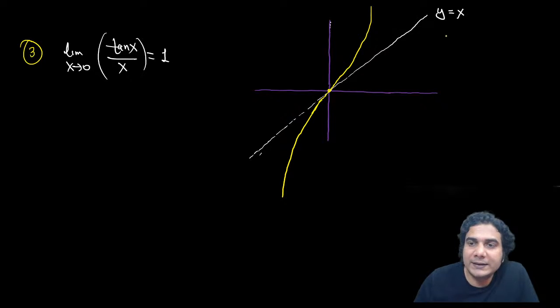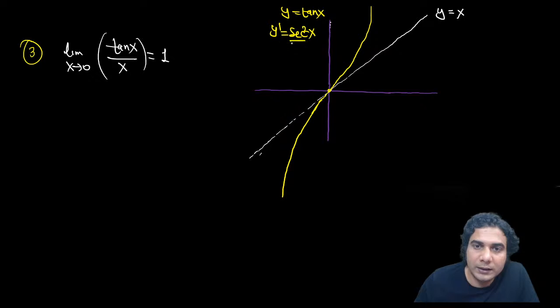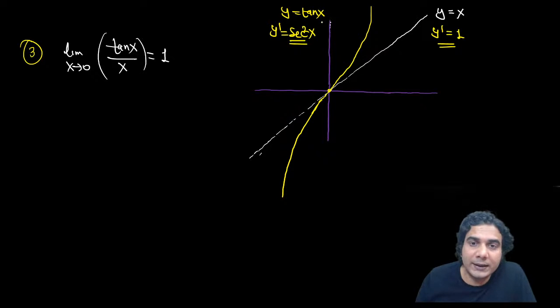So now on this side you can see this is y is equal to tan x. If I ask you y dash, then that will be sec square, and you can explain the behavior of tan x, why tan x is above this y is equal to x line. You can see at x is equal to 0, the slope of y is equal to x is 1, this is fixed, right? This is always 1, and the slope of y is equal to tan x is sec square. So at x is equal to 0, sec 0 is 1, so it is 1. That means both have the same slope, same value, so they touch each other, all right? The y is equal to x line is tangent to this curve.